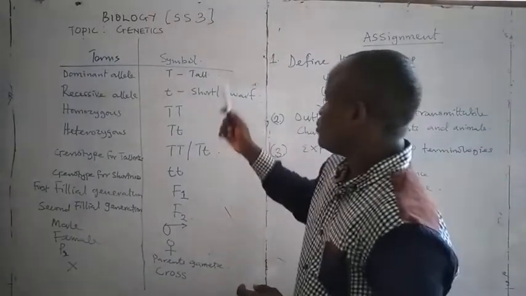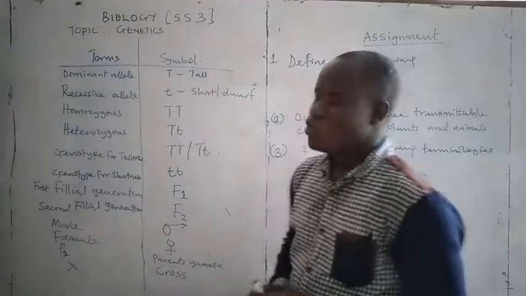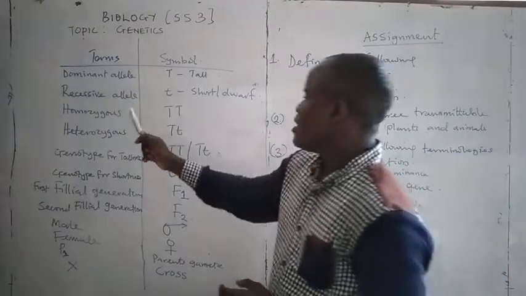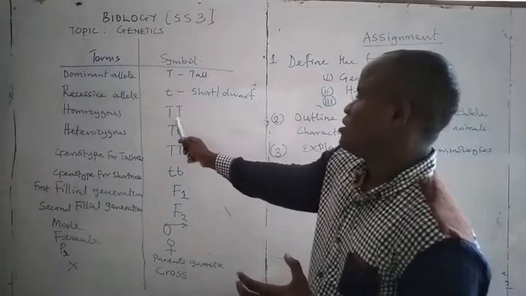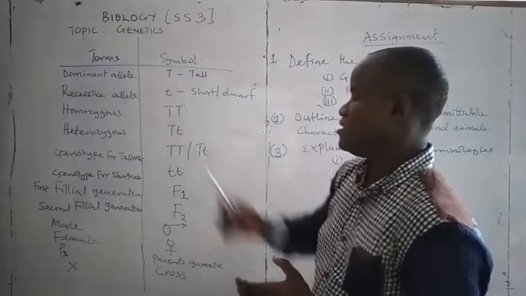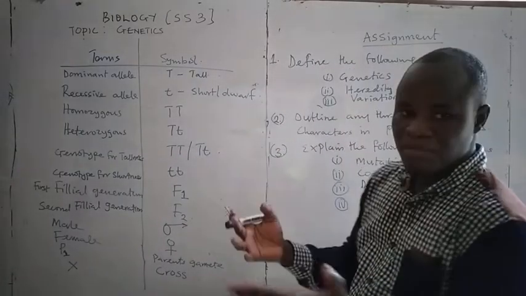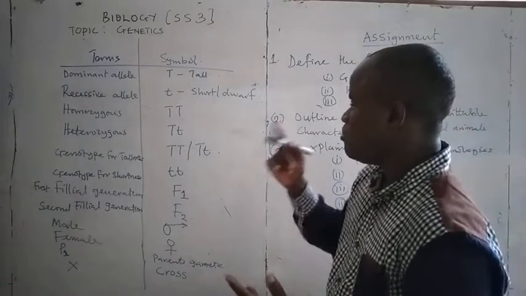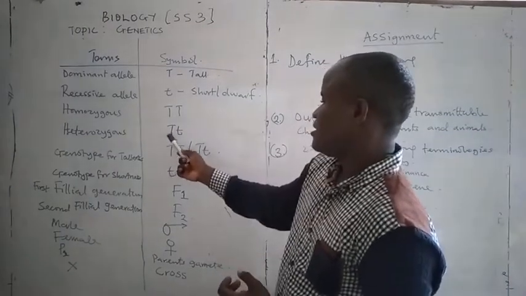It represents shortness or dwarfness. The next one is homozygous. If you have the same allele for a particular character, capital T, capital T. The next one is heterozygous. You have two dissimilar alleles for a particular character. For example, height is represented as capital T,